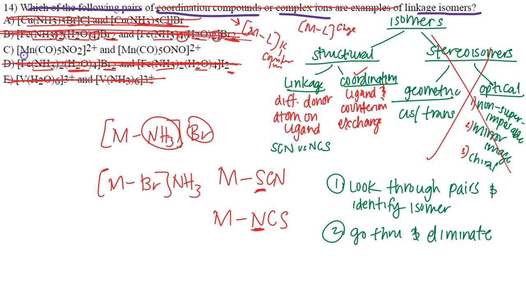Now let's go to letter C. We have our ligand here, CO, and we also have NO2. So we have NO2 versus ONO. Here the nitrogen's attached to the manganese. Here the oxygen's attached to the manganese. Because it's still NO2, the same number of atoms and everything, but just a difference in the donor atom, we can successfully say that this actually is a pair of linkage isomers here. And so that's how we get letter C as my answer.